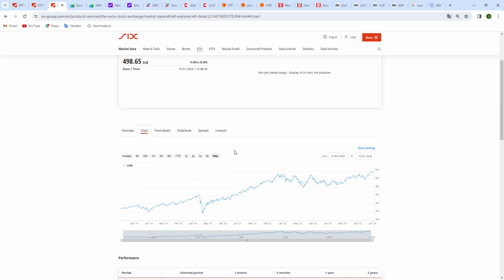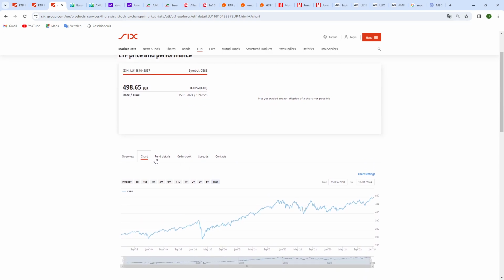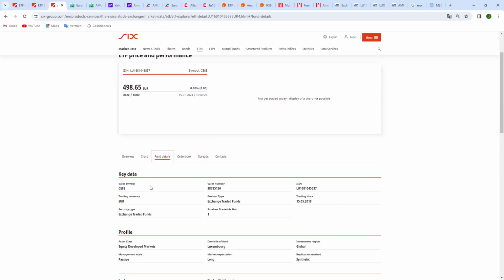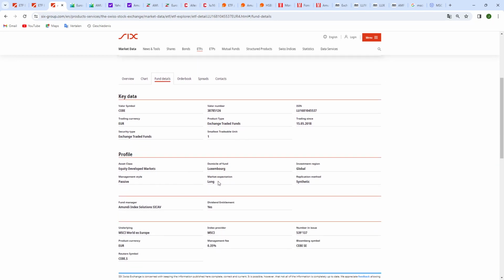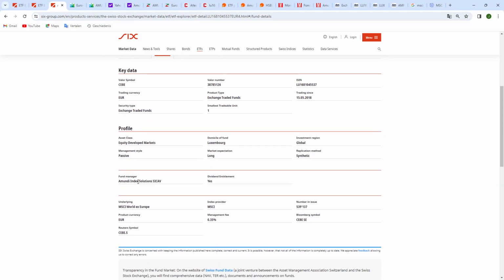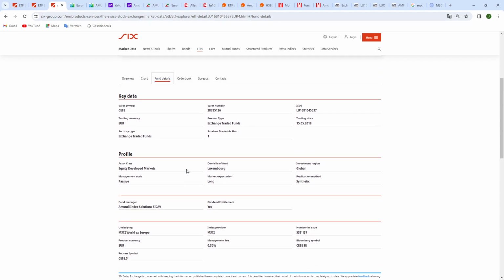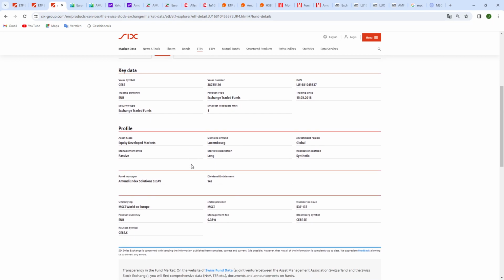That's another thing that we are going to talk about later. But it's really nice that you have the chart here. Also the fund details, so important things: ISIN code, the symbol, the valor number, important for the tax return. It's passive, it's domiciled in Luxembourg. The fund manager is Amundi, and BNP Paribas is mentioned as well because that's the market maker.